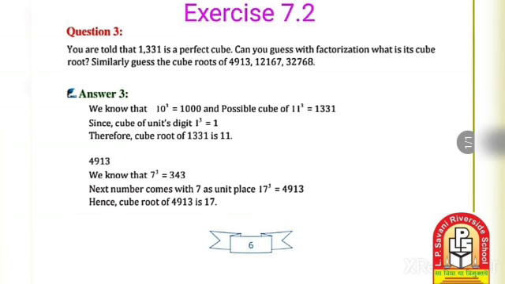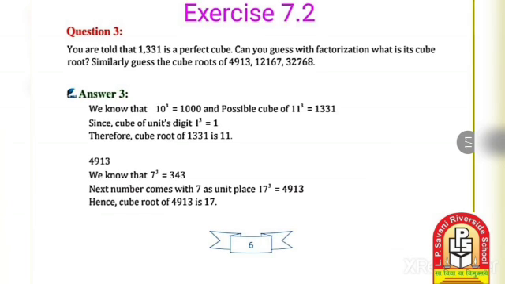Question number 3. You are told that 1331 is a perfect cube. Can you guess its cube root with factorization? Similarly, guess the cube roots of 4913, 12167, 32768.